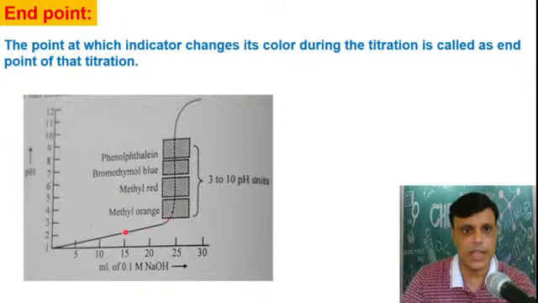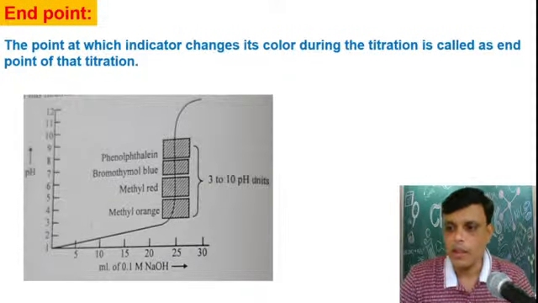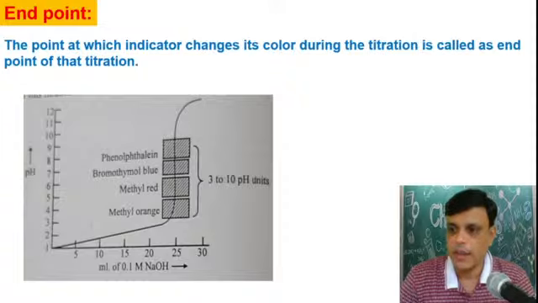So this shape is called an S shape. So here, which is the end point of the titration? Tell me, this one. What is the value of the end point, what is the volume of the end point in this figure of the titration? Anybody knows? Tell me, what could be the value of the end point in this figure?